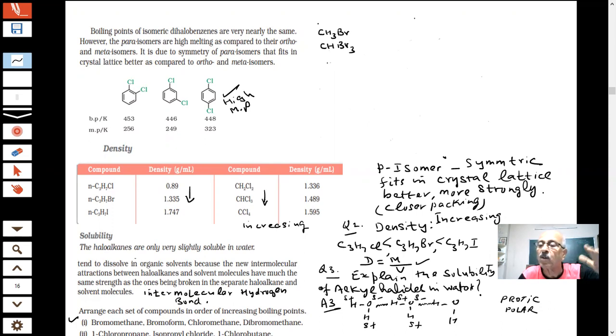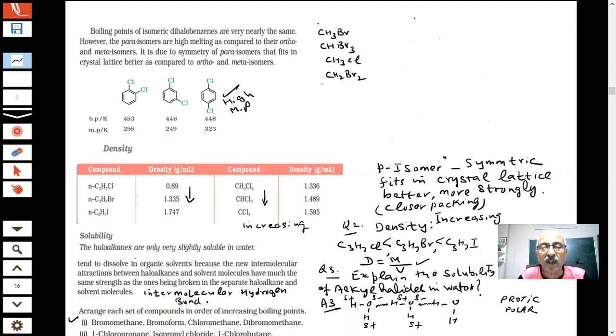When I say chloroform, bromoform, that means there are 3 halogens in that. The next one is chloromethane. Then what is the next one, students? Dibromomethane. These are the compounds.